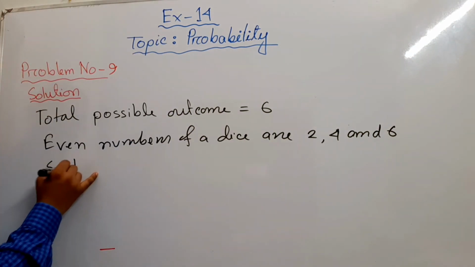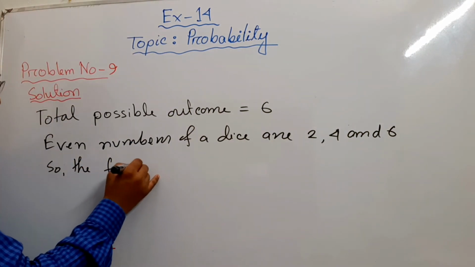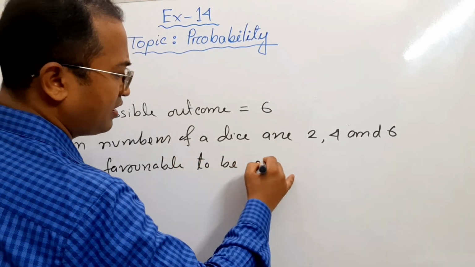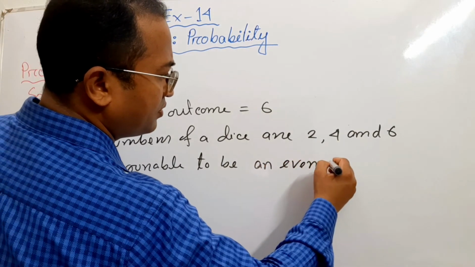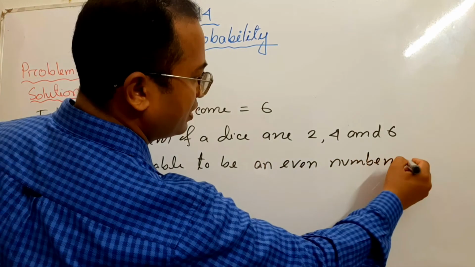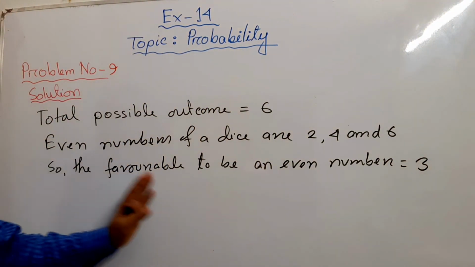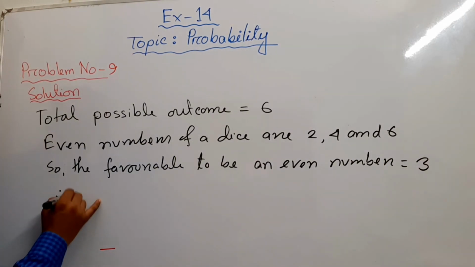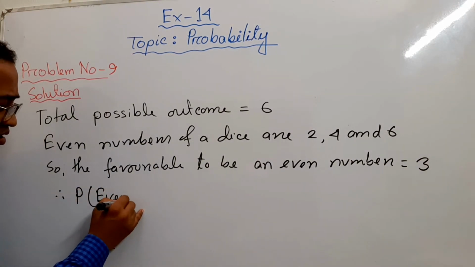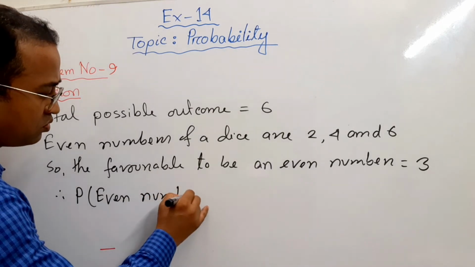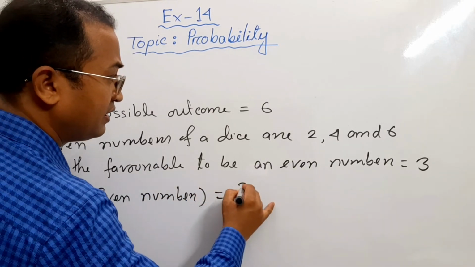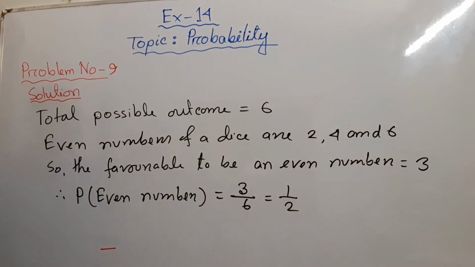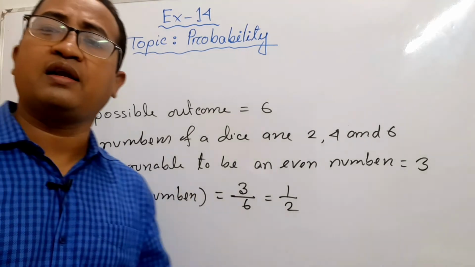So the favorable outcome to be an even number is equal to 3. Look, the favorable outcomes will be 2, 4 and 6. Therefore, the probability to be an even number is 3 by 6 or 1 by 2. So we get the probability to be an even number.